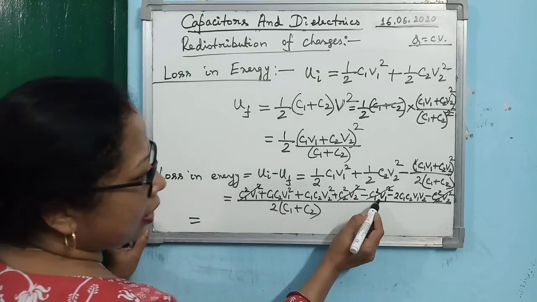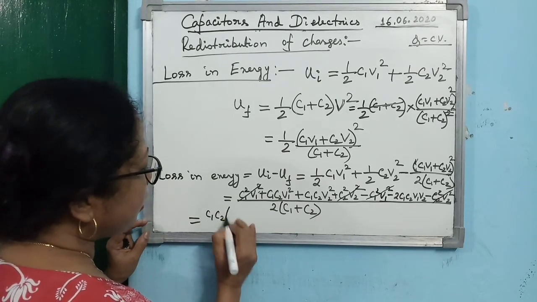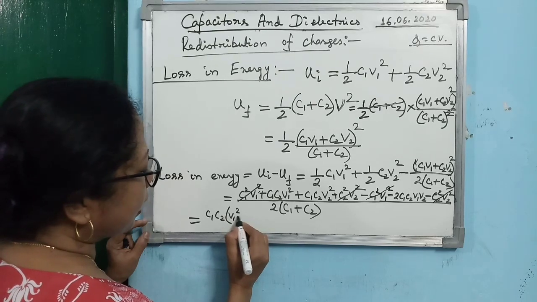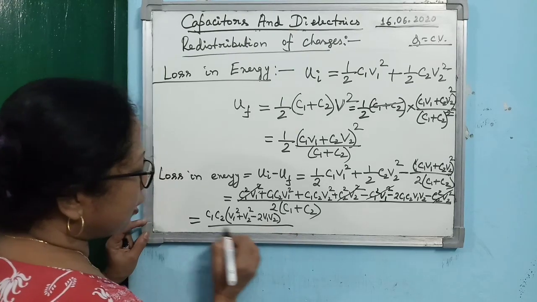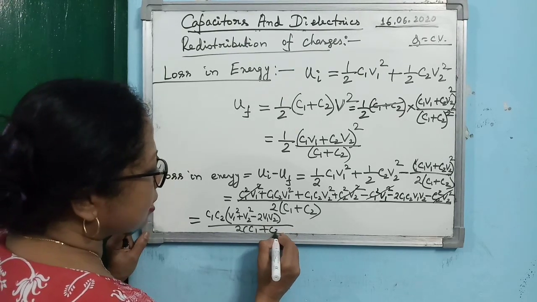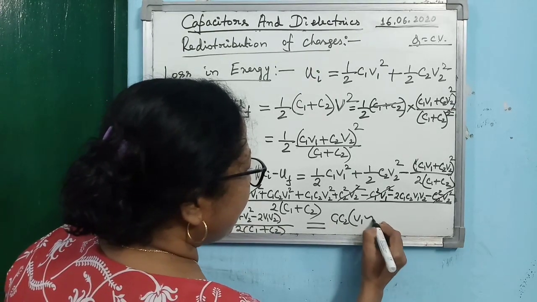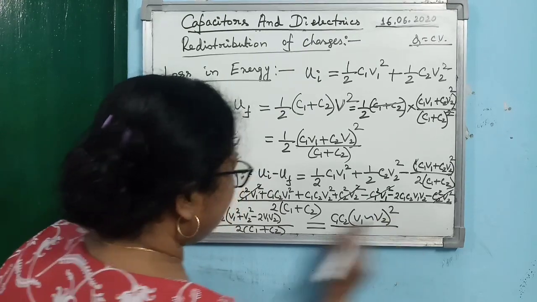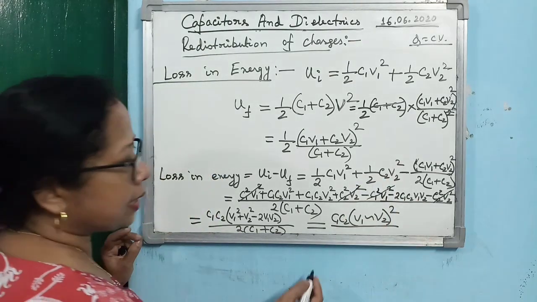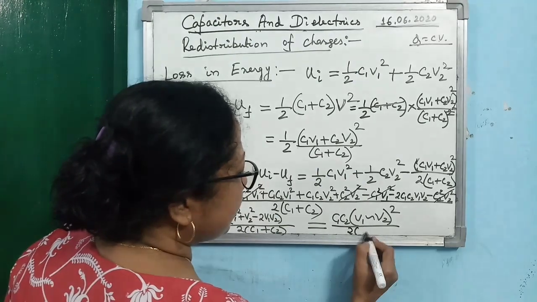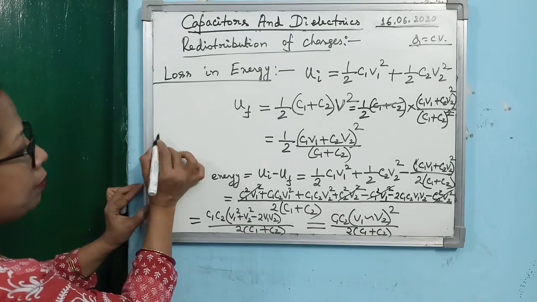Then you see there are 3 terms. In all the 3 terms, C1 and C2 are there. So you can take C1 C2 common. After taking common, what are you getting? V1 square plus V2 square minus 2 V1 V2 divided by 2 into C1 plus C2. So you can write it as C1 C2, then difference between V1 and V2 whole square. Alright, why have I written difference? Because I don't know which one is bigger. Or simply you can give the modulus sign also, because the square is there. So it is divided by 2 into C1 plus C2. So this is the expression for loss in potential energy.